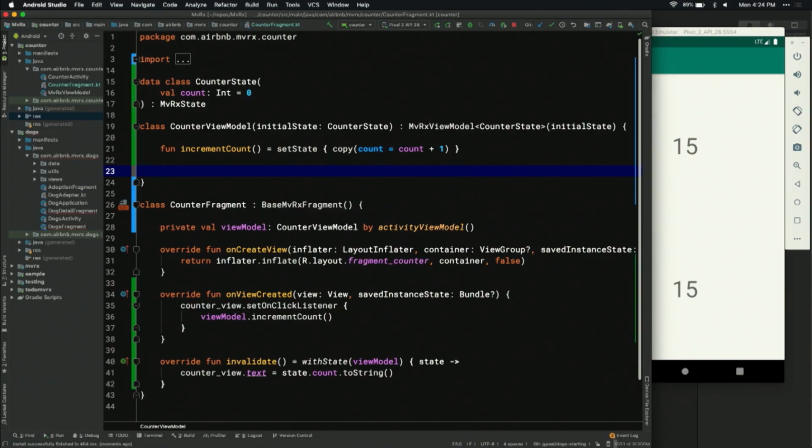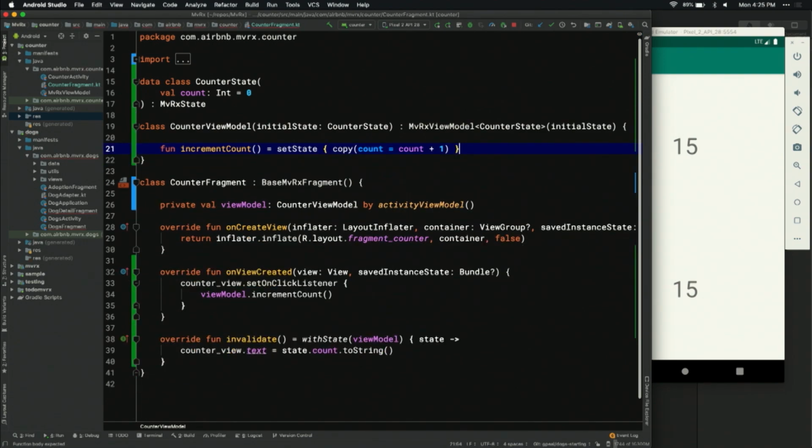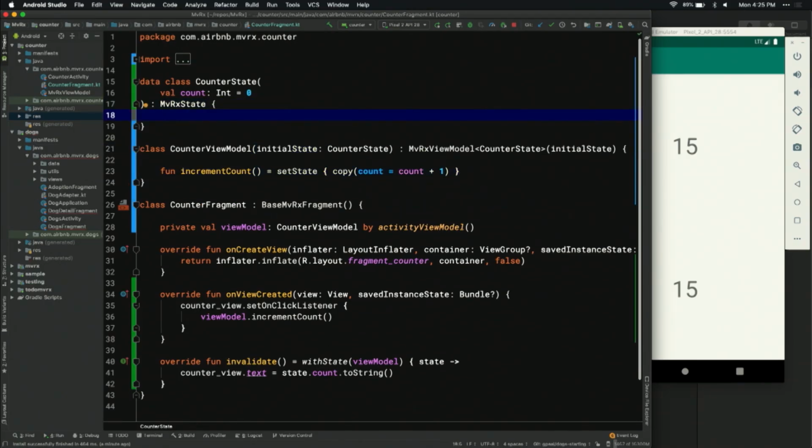Now I want to show you a little recipe of what we might do if we wanted to, let's say, fetch some asynchronous data. So we'll do one little quick thing here. So now we have count. Let's say we want to actually display whether the count is even. We can give our state class a body here. And here we can add properties inside of our state class. And we call these derived properties. So we can say val isEven equals count mod 2 equals 0.